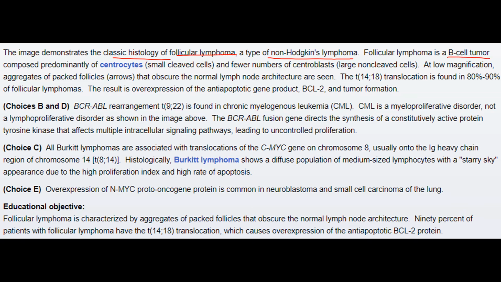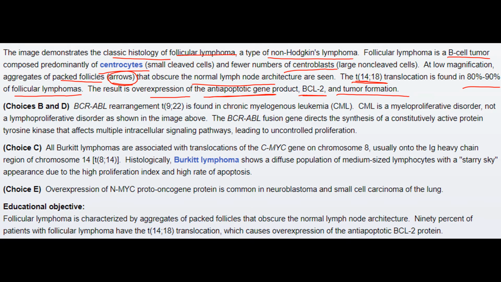Follicular lymphoma is a B-cell tumor composed predominantly of centrocytes, that is small cleaved cells, and fewer centroblasts, that is large non-cleaved cells. At low magnification, aggregates of packed cells, shown by arrows, obscure the normal lymph node architecture. The t(14;18) translocation is found in 80 to 90% of follicular lymphomas. The result is overexpression of the anti-apoptotic gene product BCL2, which leads to formation of the tumor.